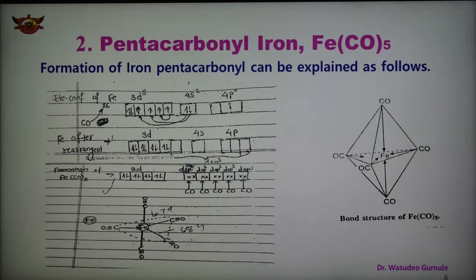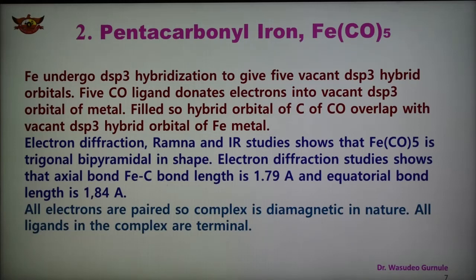As we know, the Fe metal undergoes dsp3 hybridization to give 5 vacant dsp3 hybrid orbitals, and the 5 CO ligands donate electron pairs to the vacant dsp3 orbitals of the metal. The sp hybrid orbital of carbon of the CO overlaps with the vacant dsp3 hybrid orbital of Fe, forming 5 coordinate bonds.